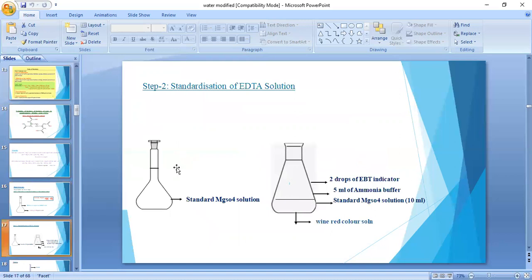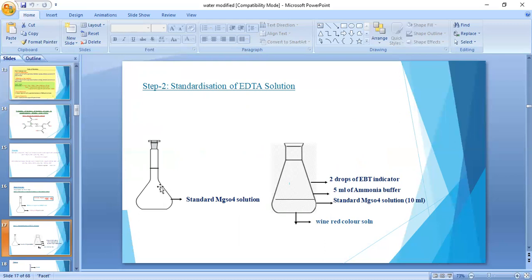And the second step is the standardization of EDTA. Here we take one conical flask. In this conical flask, we take the standard MgSO4 which was prepared in the first step, that is, the 100 ml standard MgSO4.